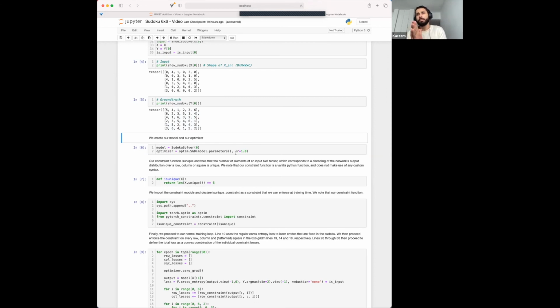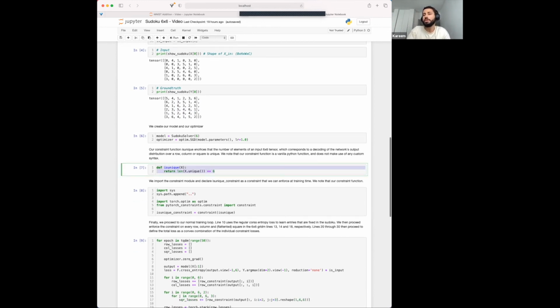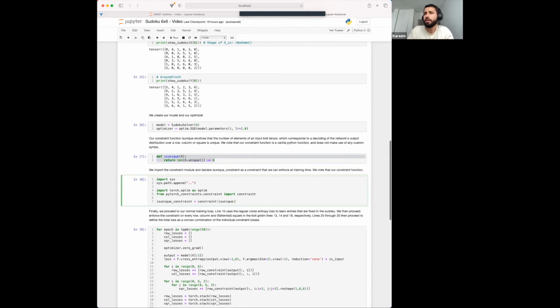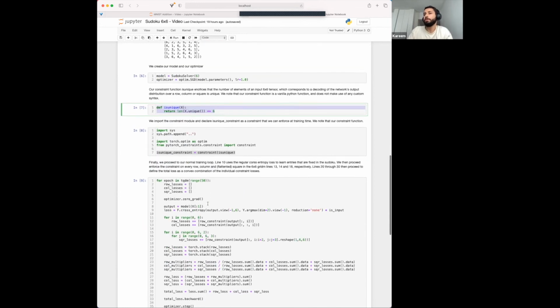The way to ensure that a Sudoku is valid, as many of you might know, is to ensure that the elements in every row are unique, the elements in every column are unique, and the elements in every square are unique. That's why we define this is_unique constraint function. Given any tensor, any row, column, or flattened square, it ensures that the elements are unique. Again, here in cell number 8, we just define a loss is_unique_constraint in terms of the is_unique function that we just defined. And then we proceed to training.